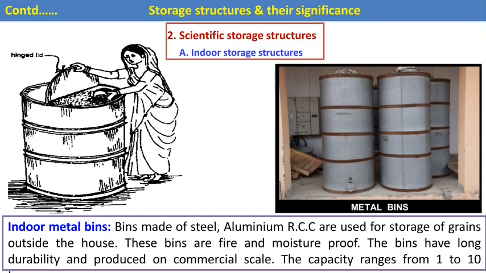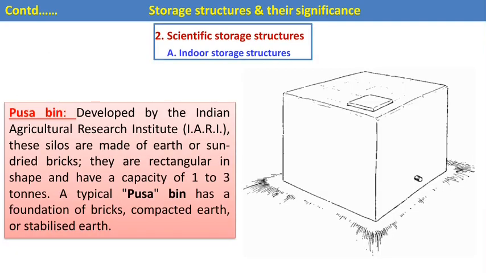Then the next one is scientific storage structures. In that, metal bins are mostly used. The indoor metal bins are made up of steel, aluminum, RCC for storage of grains on the outer side of the house. These bins are fire and moisture proof. The bins are long-lasting and durable and are produced on commercial scales. The capacity ranges from 1 to 10 tons. Then the next scientific storage is the Pusa bin. It is developed by the IARI and the capacity is 1 to 3 tons.